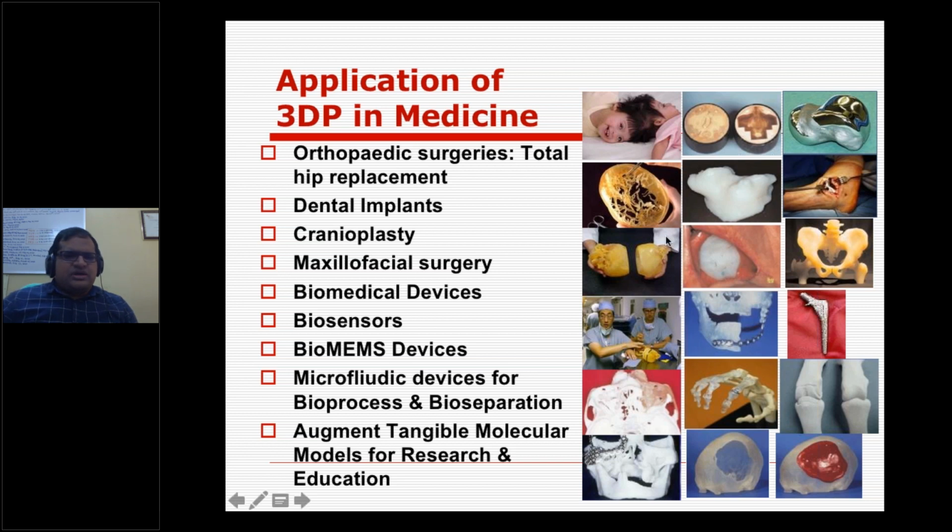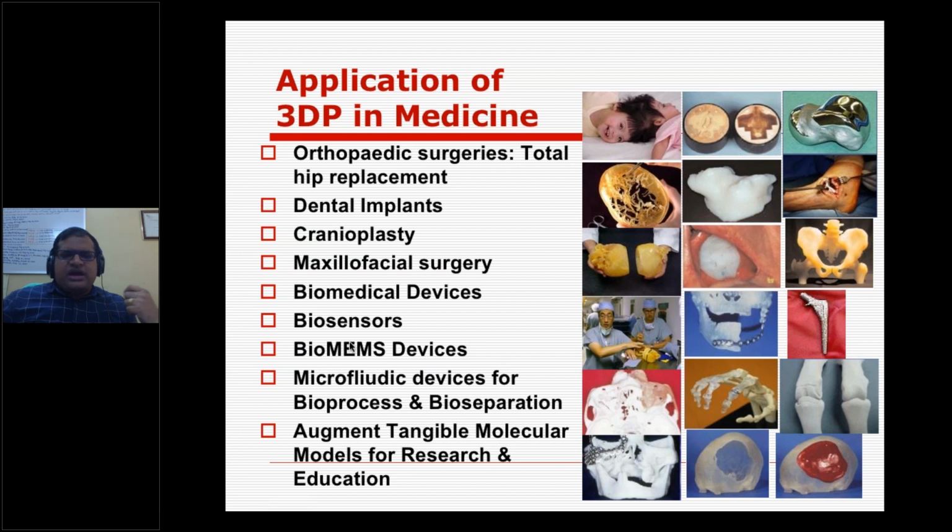And you have other orthopedic applications. And not only these, this is about biomodels, but you can even make a biomedical device which can be used for your purpose. It can be biosensors using 3D printing technologies, and you may use bio-MEMS devices also.